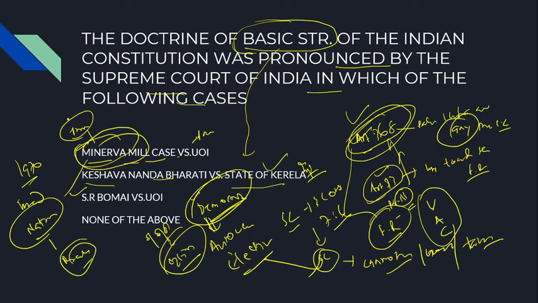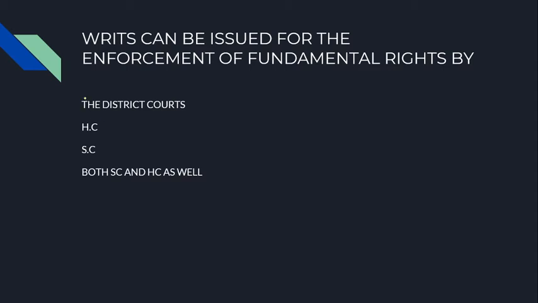So the owner of that mill challenged it in the Supreme Court. In detail, you can go through Wikipedia or Google, you may get a lot more information there.